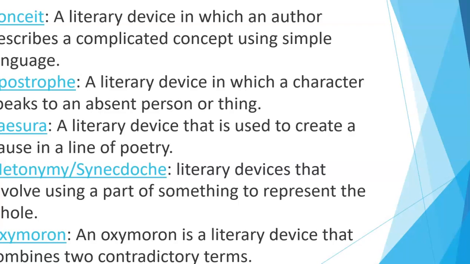Then we talk about metonymy and synecdoche. So metonymy and synecdoche are the literary devices that involve using a part of something to represent the whole. Then we move on to the oxymoron literary device. What do we actually mean by an oxymoron? It's a literary device that combines two contradictory terms or words. Clear?